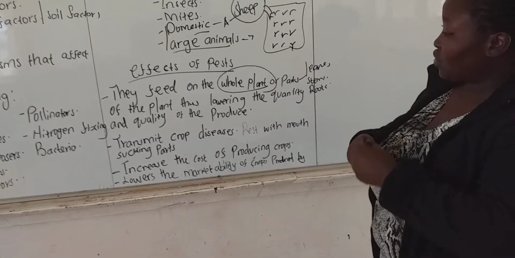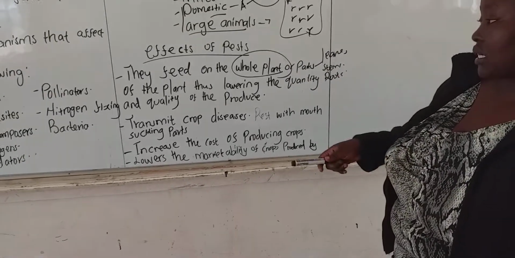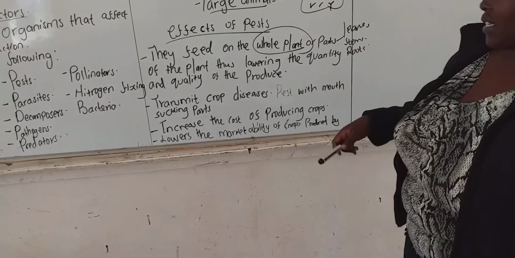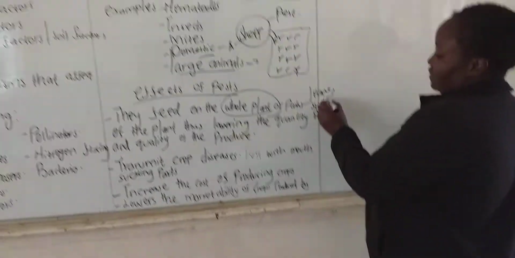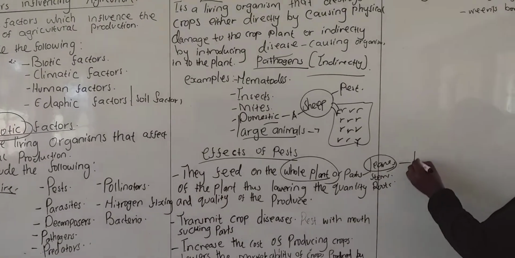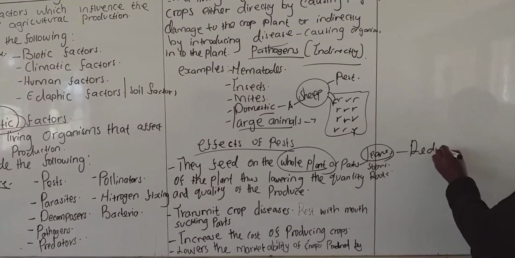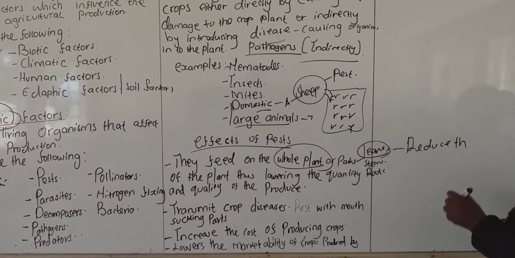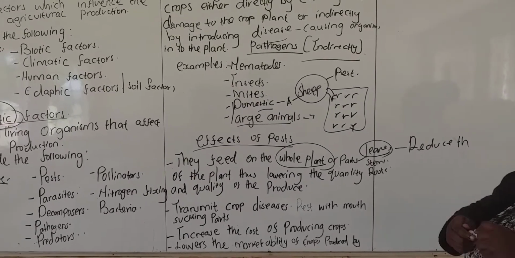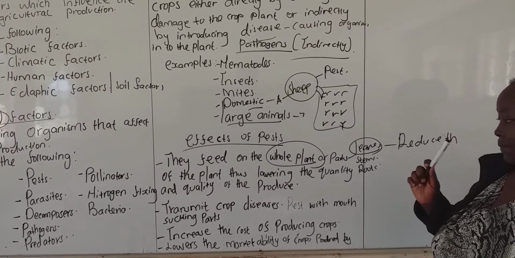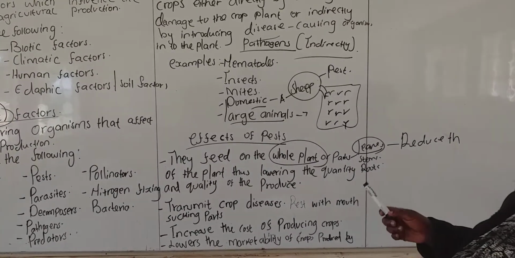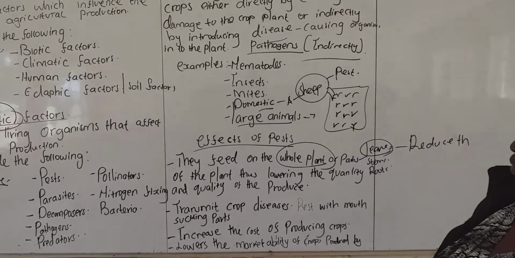If they feed on these parts, they will lower the quality and the quantity of the produce. For instance, if they feed on the leaves, they will reduce the photosynthetic surface, and by doing so lower the production.